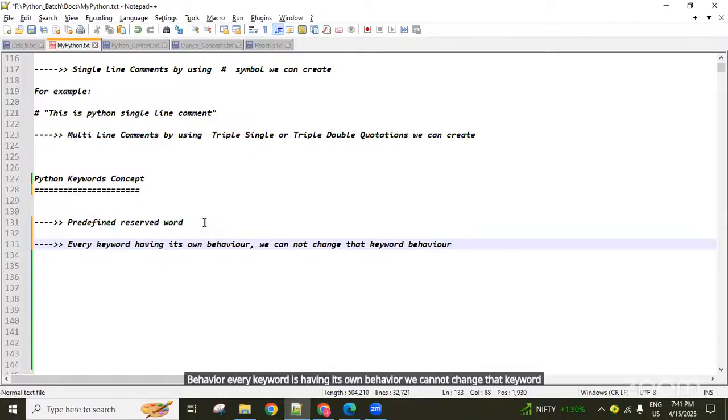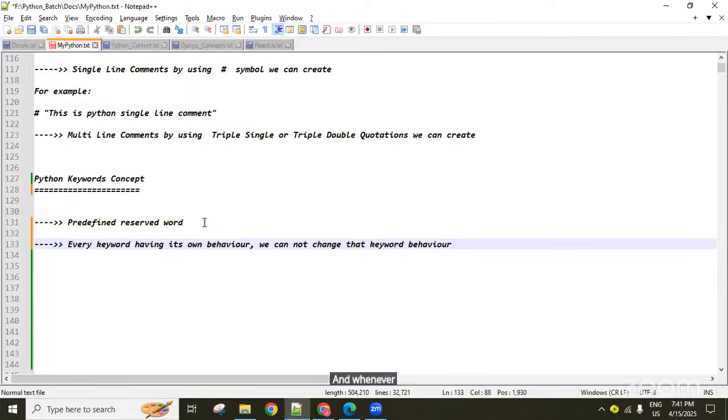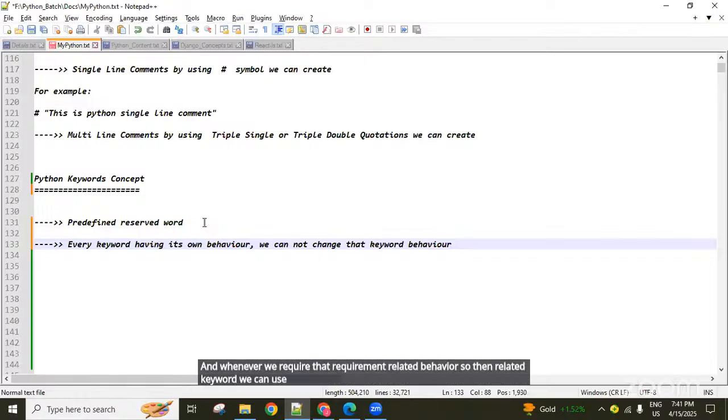What does that mean? Every keyword is designed for some particular purpose. Whenever we require that behavior, we can use the related keyword and achieve the logic. For example, I want to compare two numbers and, based on that, execute certain lines of code.